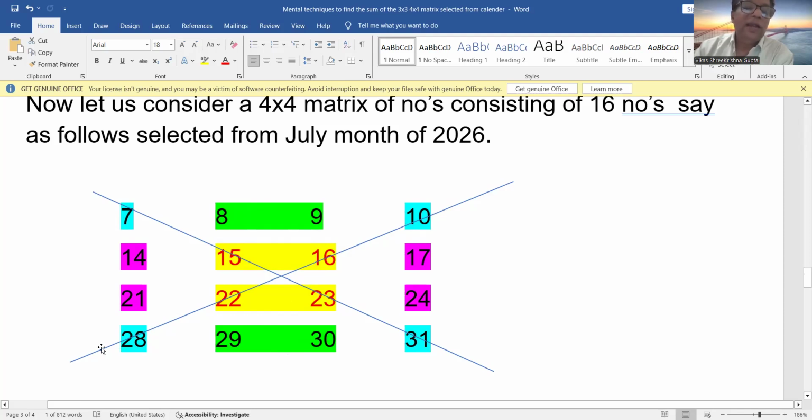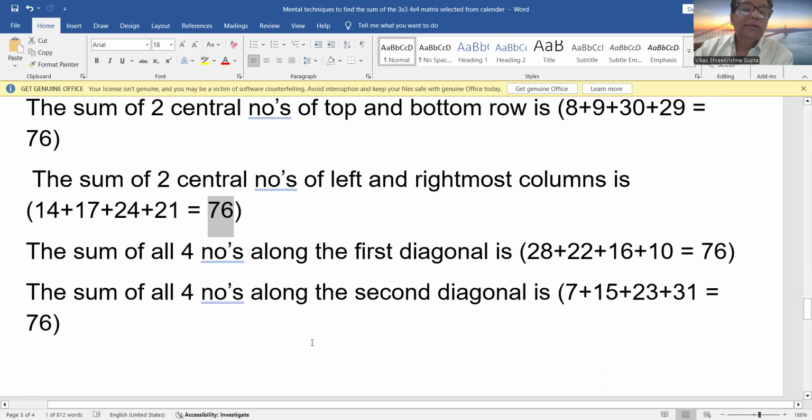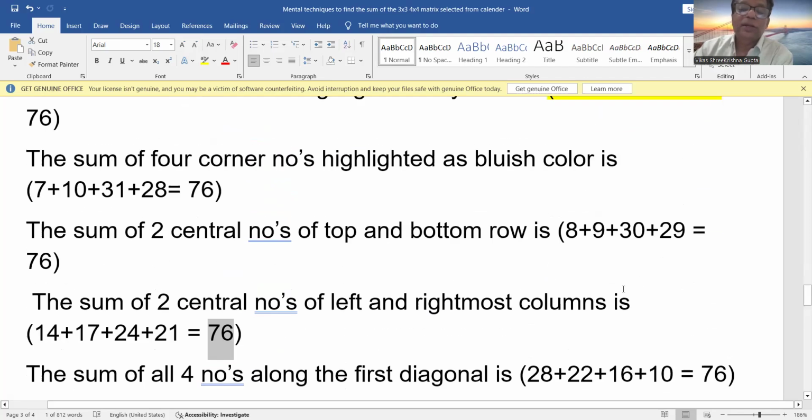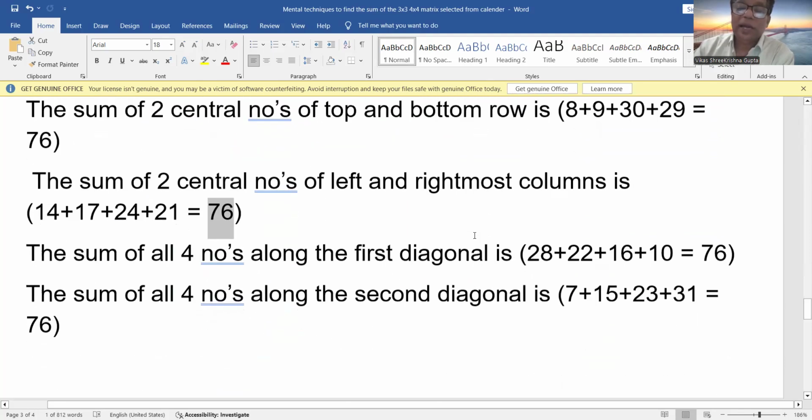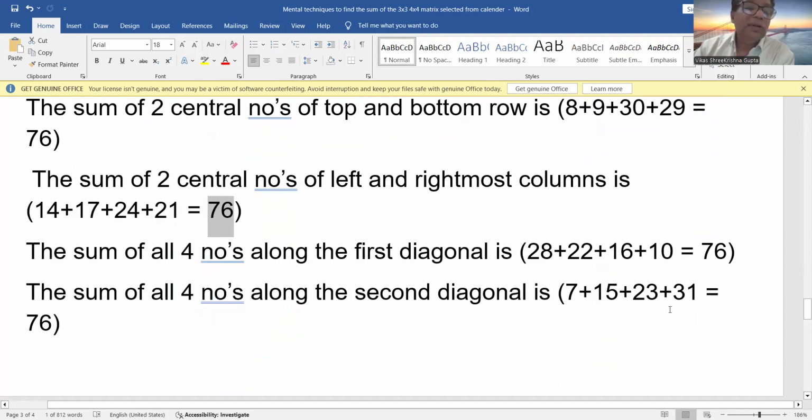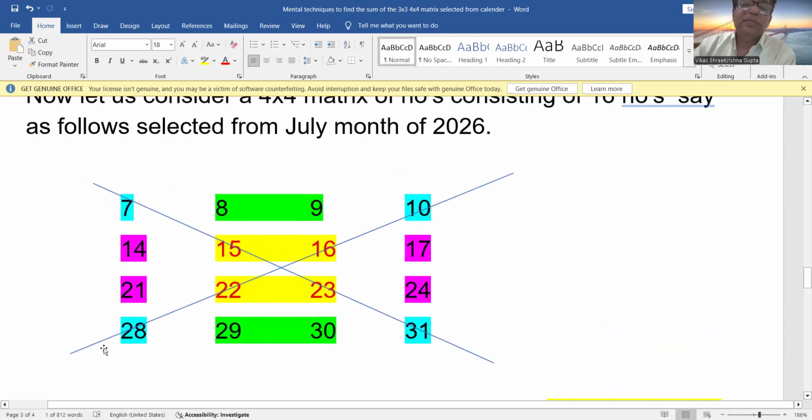In the same way, if I add these numbers, 7, 15, 23, and 31, the first diagonal, then again the sum will be 76 only. I have shown you the first diagonal, 28, 22, 16, 10. 28, 22, 16, 10 is the first diagonal. The sum is 76, and the second diagonal 7, 15, 23, 31 is equal to 76. So in this way, every time you're getting the same sum 76.